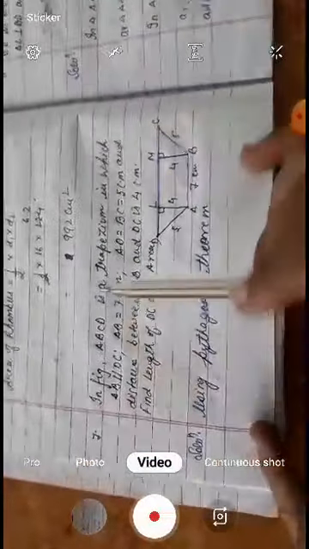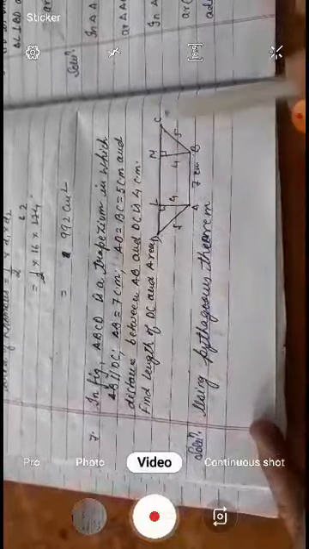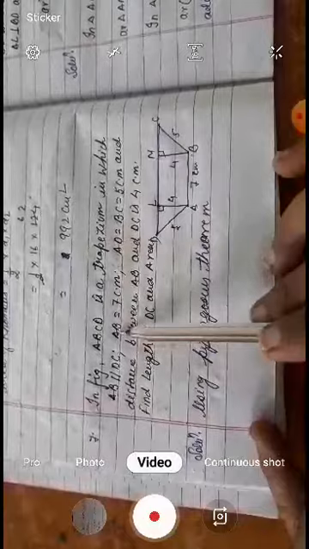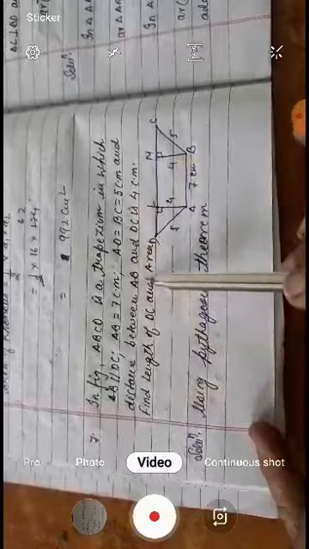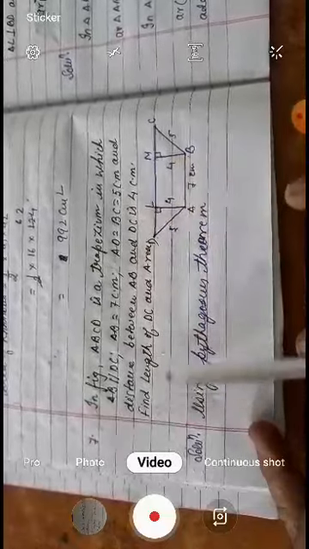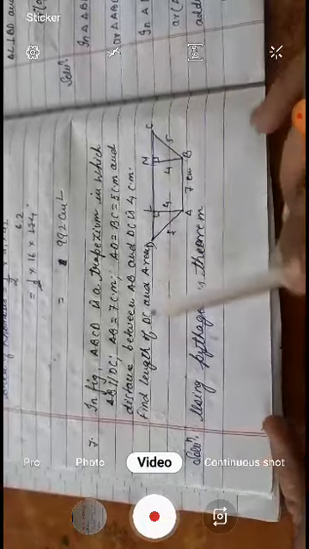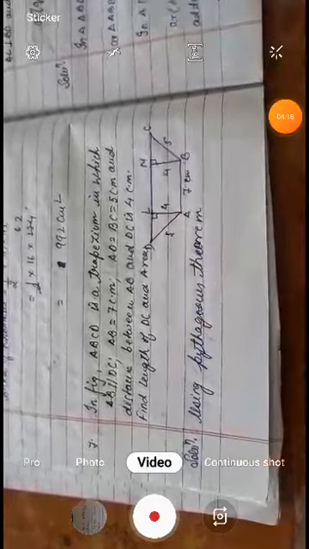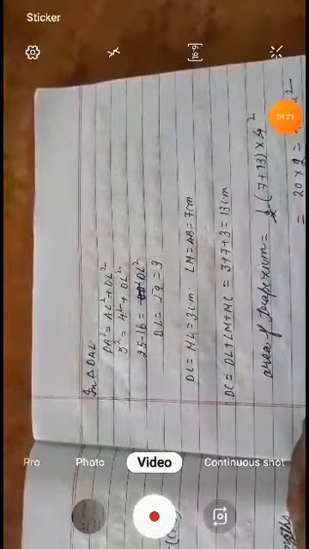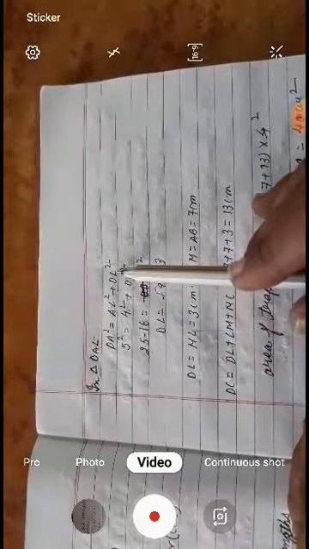Now next question: in a figure ABCD is a trapezium in which AB is parallel to DC, AB is 7 centimeter, AD and BC are 5 centimeter and distance between AB and DC is 4 centimeter. Find the length of DC and area. Using the Pythagoras theorem in triangle DAL, DA square is equal to AL square plus DL square.